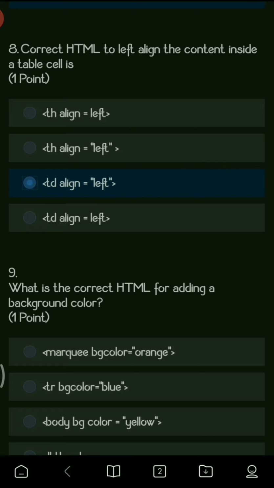So why is this particular option correct? Because here they have said that they want to give a left alignment to the content of the table cell. So whatever content is there, whatever data is there, we write it with the help of TD tag. So TD tag will be used here and align is equals to, which has to be written in double inverted comma, that is left.